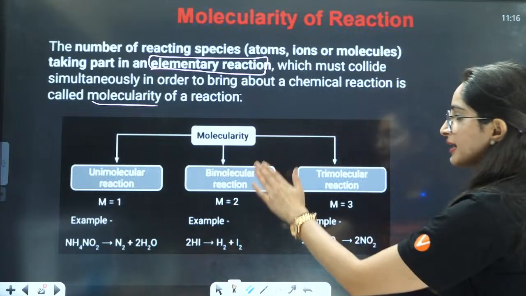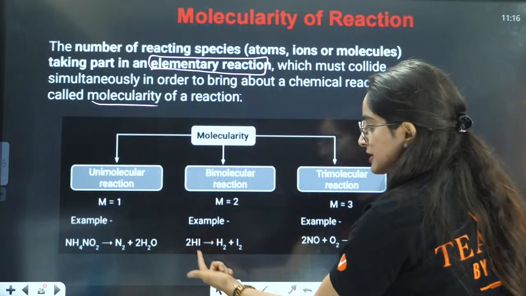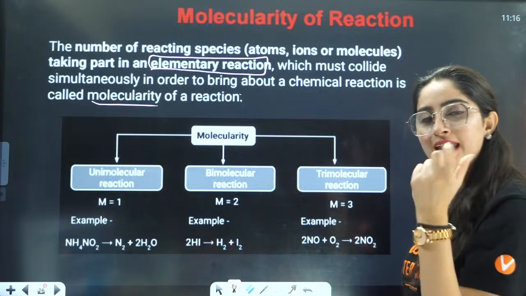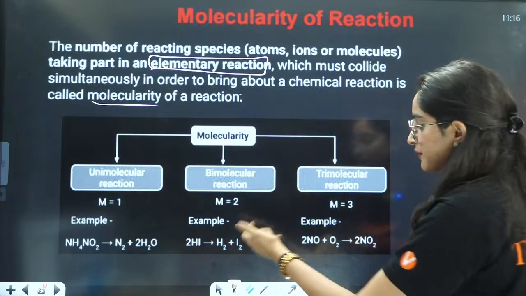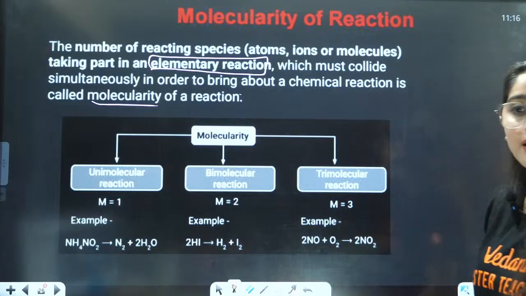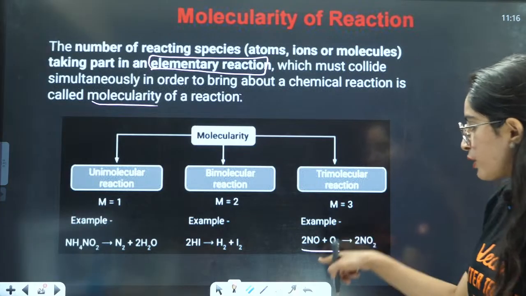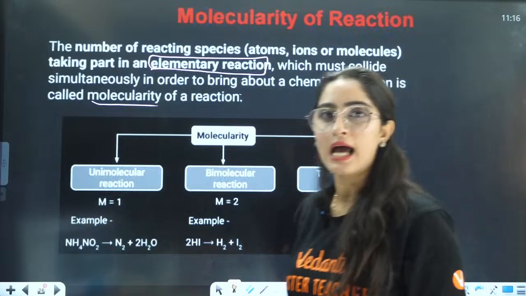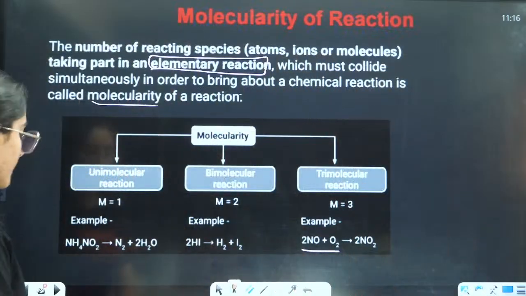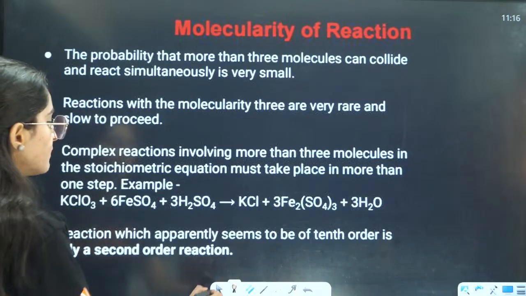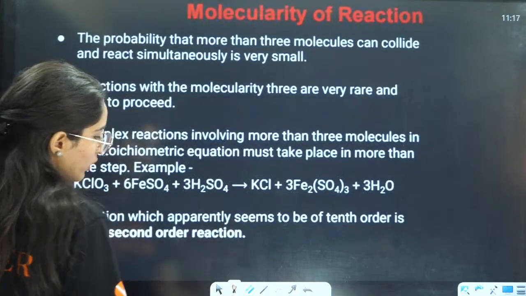Now, if your molecularity is 2, for example, you have 2 HI. These 2 molecules will react and give us the products. Here the molecularity is 3. In this case, 3 molecules will react and give us the desired products, right? Okay. So now, let us see some very, very important points regarding molecularity.